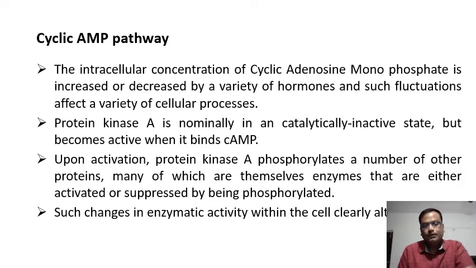That means whenever the hormone molecule reaches the target cell and binds to the receptor, the intracellular concentration of the cyclic AMP molecule is going to be affected by the binding of the hormone molecule to the receptor. So that is what happens. The change in the intracellular concentration of cyclic AMP leads to further biochemical reactions.